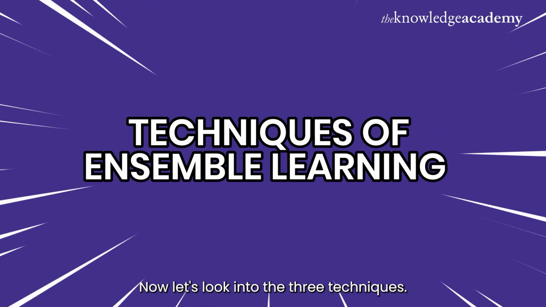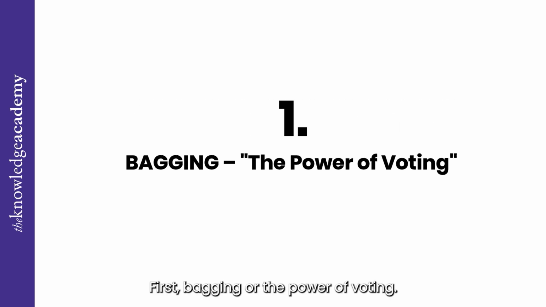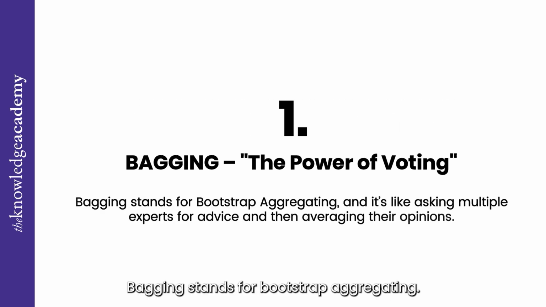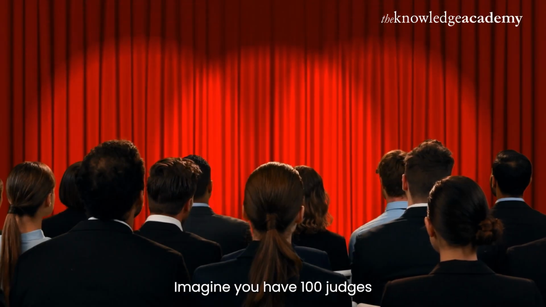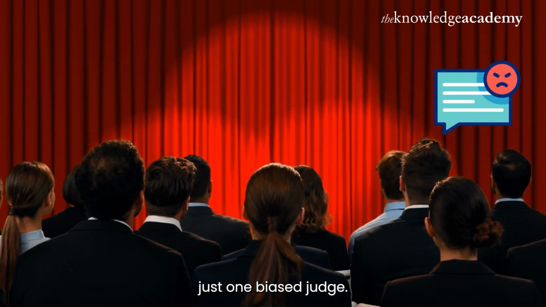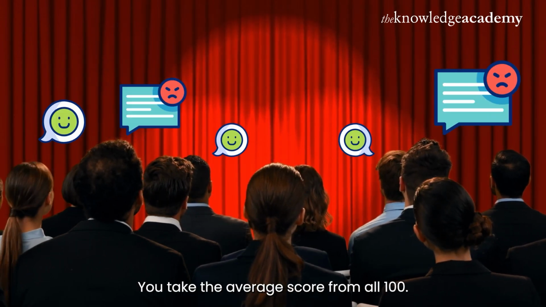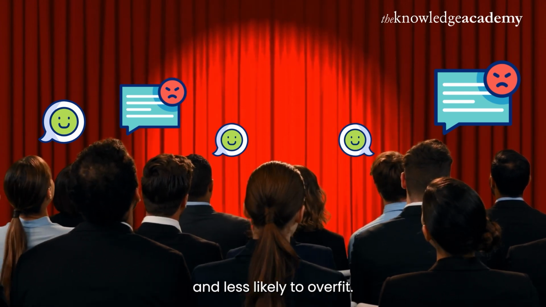Now let's look into the 3 techniques in ensemble learning. First, bagging, or the power of voting. Bagging stands for bootstrap aggregating, and it's like asking multiple experts for advice and then averaging their opinions. Imagine you have 100 judges rating a talent show. Instead of relying on just one biased judge, you take the average score from all 100. That makes the result more stable and less likely to overfit.